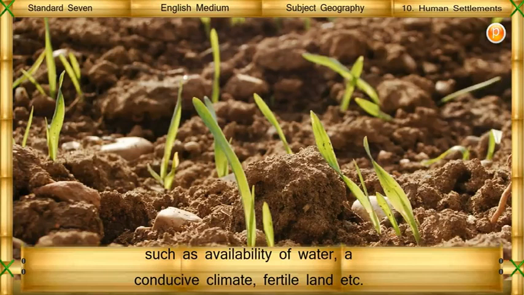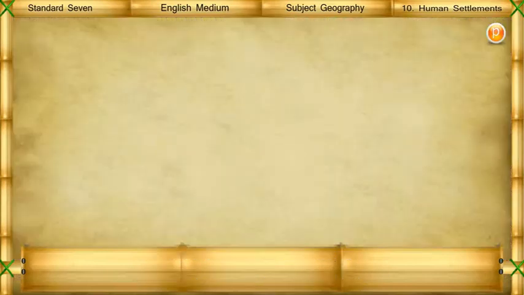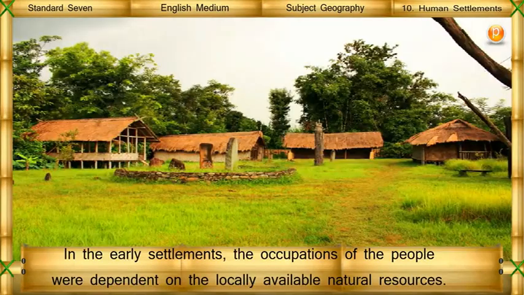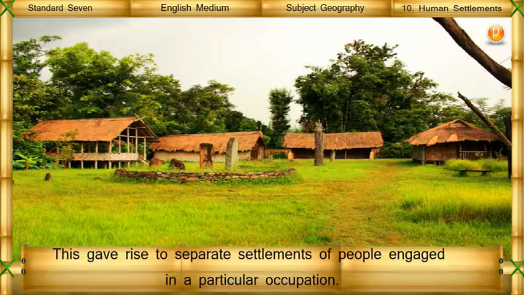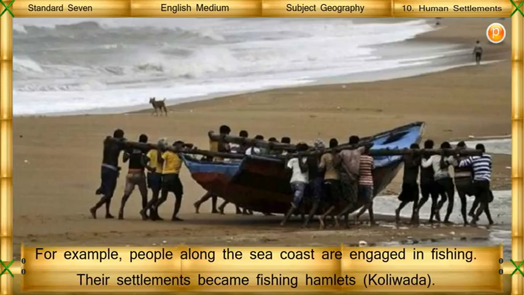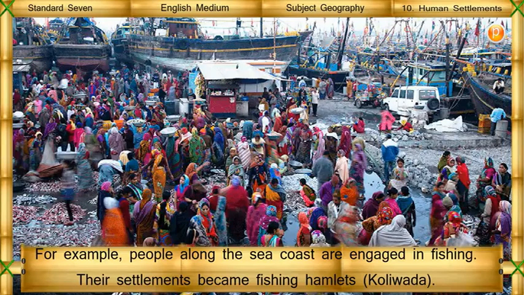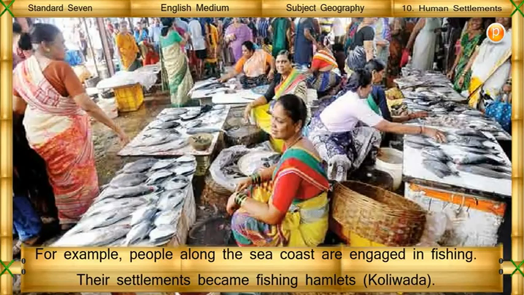land, etc. In the early settlements, the occupations of the people were dependent on the locally available natural resources. This gave rise to separate settlements of people engaged in a particular occupation. For example, people along the seacoast are engaged in fishing. Their settlements became fishing hamlets, that is, Kolibada.